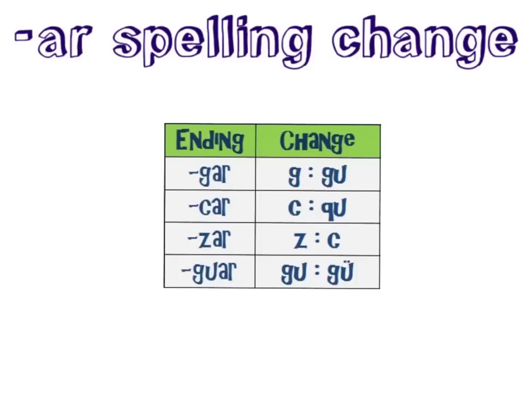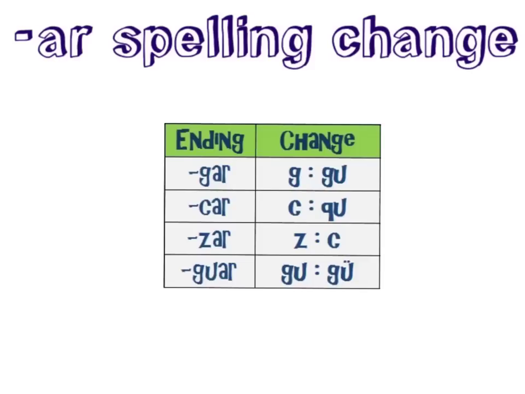For verbs ending in gar, the G will change to a GU in yo form only. For verbs ending in car, the C will change to a QU in yo form only.